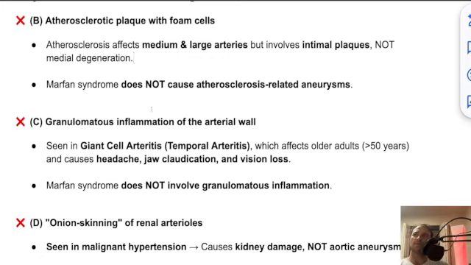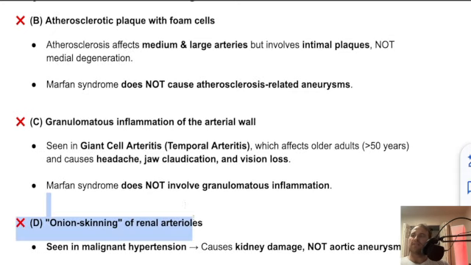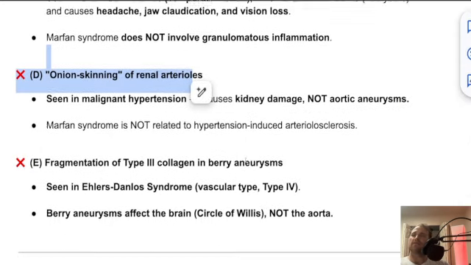Granulomatous inflammation of the arterial wall, giant cell temporal arteritis, that affects older individuals, headache, jaw claudication, granulomatous inflammation, and it's not involving granulomatous inflammation. Onion skinning. This is seen in malignant hypertension, and that would be kidney damage.